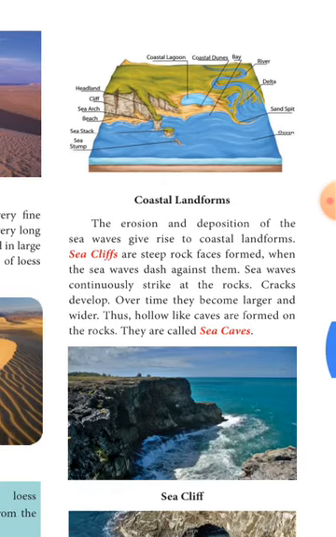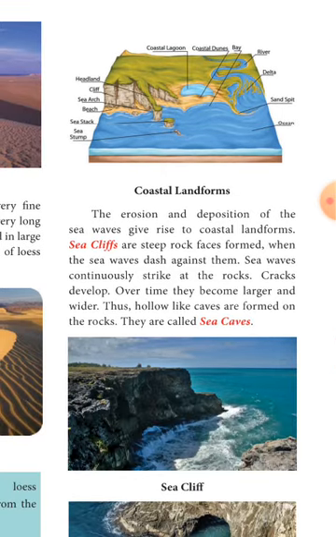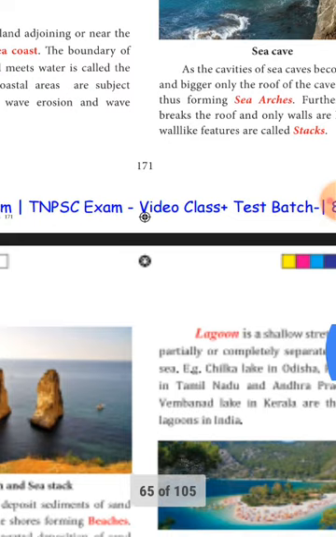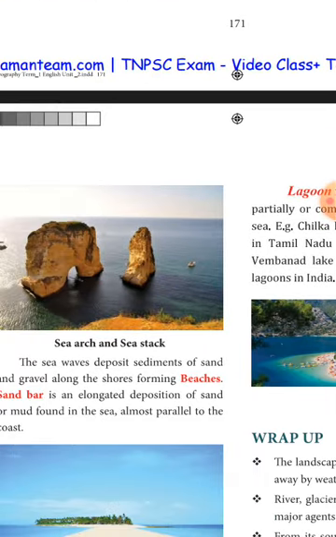Understood. Now the next one is sea arches. We are going to see what they are. The cavities of the sea caves will become larger and larger. Only the roof of the cave remains. They are called sea arches. Understood. What are stacks? Erosion will break the roof. Only walls are left. They are called stacks. Look at the picture. You will be able to understand.